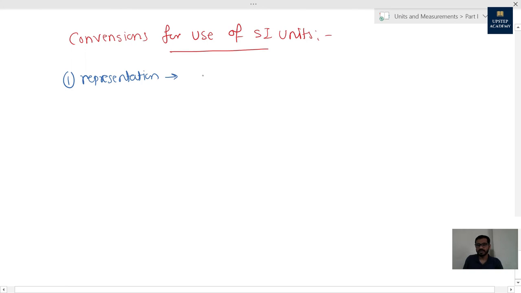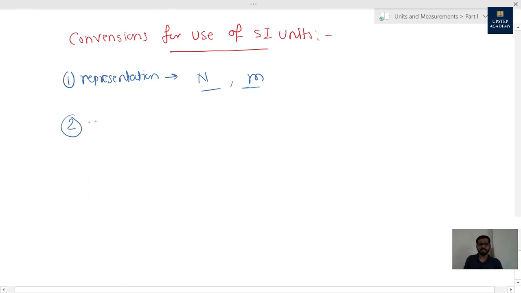We have to represent any SI unit by its symbol, like N is the symbol for the unit newton, which is the SI unit of force. m is the symbol of meter, which is a unit of length. Like this we have to represent the units.